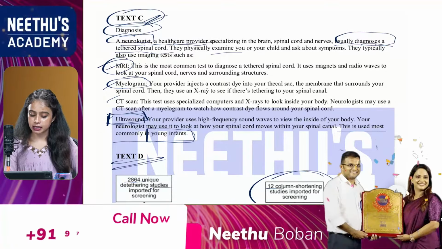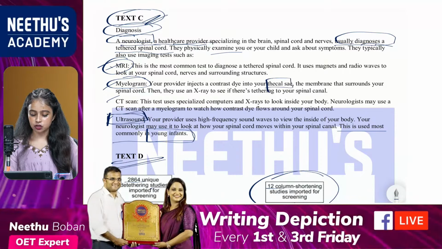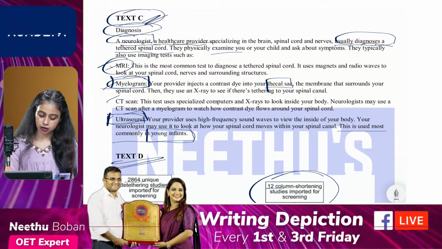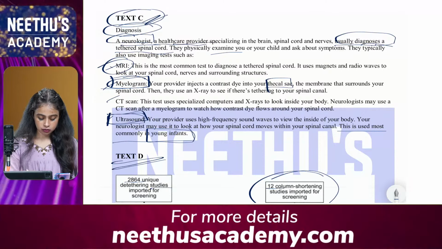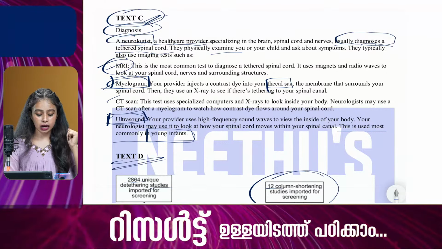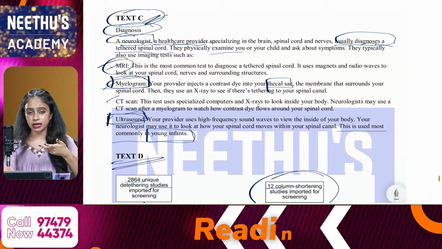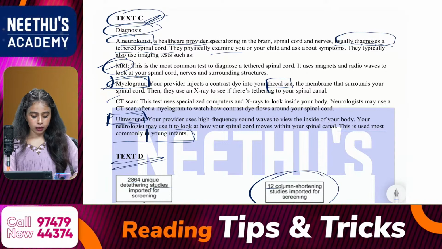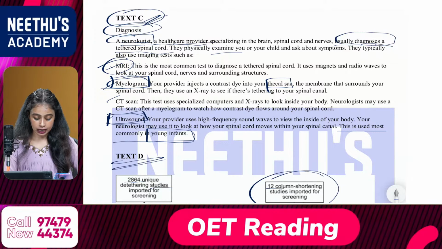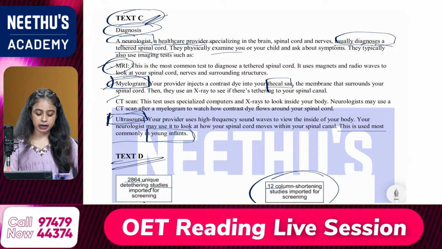Your provider injects a contrast dye into your thecal sac. Yes, Alfie, very good, correct answer. Okay, Reshma, it's not adult, it is adult patients, because patients is not mentioned in the question, so you write adult patients. Okay, Ansu, myelogram. Vidya, Shiba, Jansi, Shiny, Sarala, myelogram.